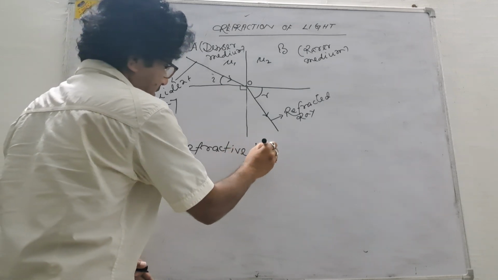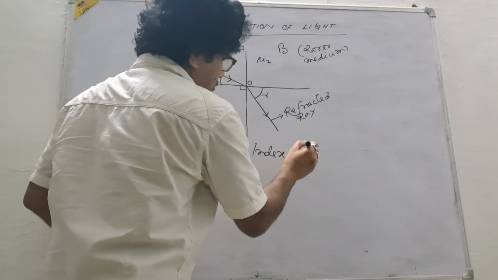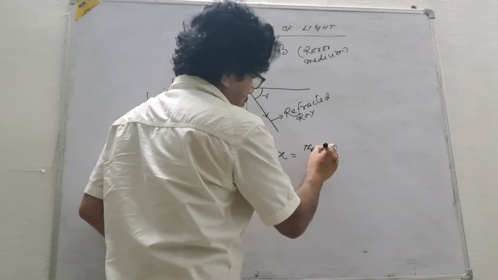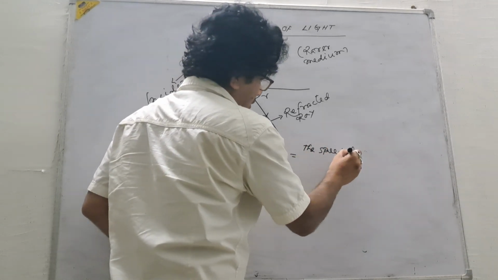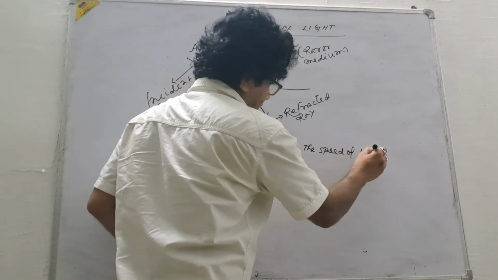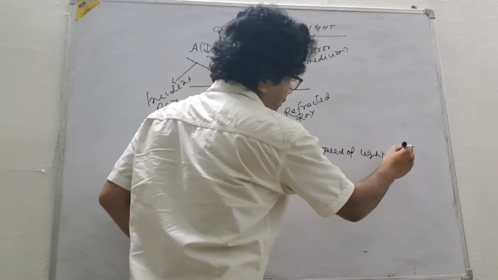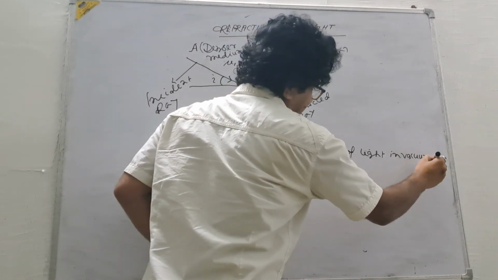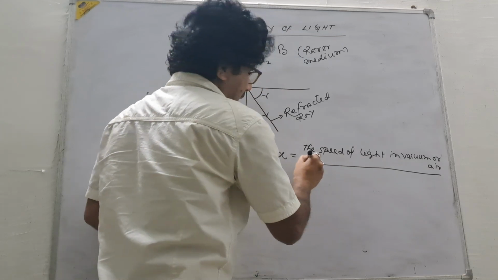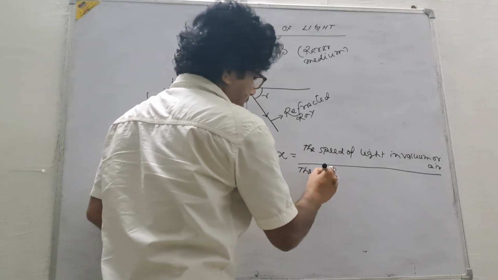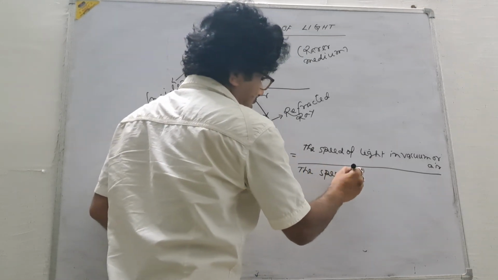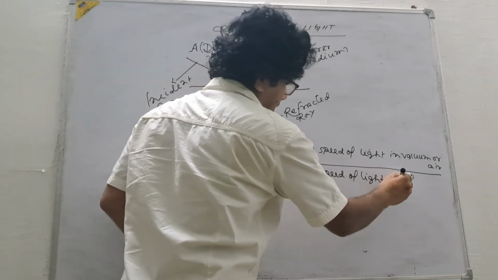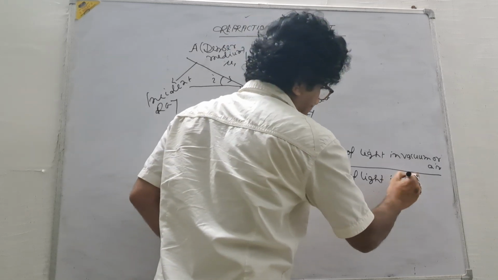Refractive index of a medium is the ratio of the speed of light in vacuum or air to the speed of light in the medium.